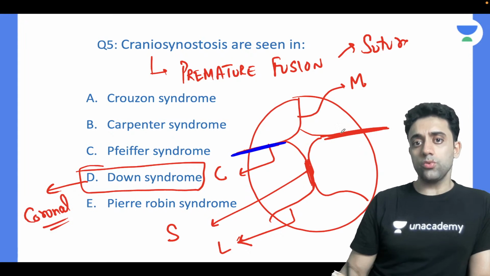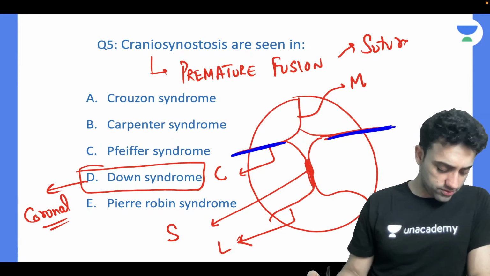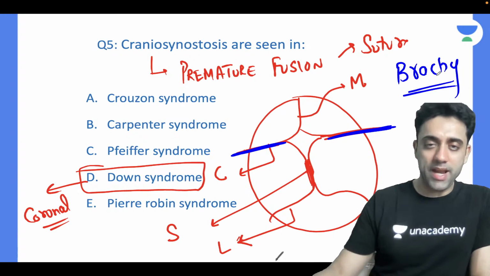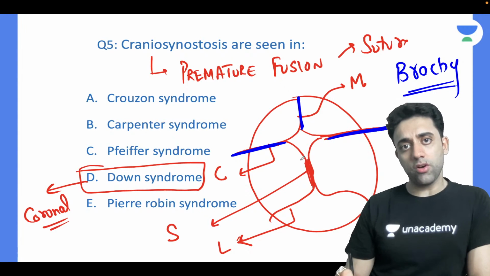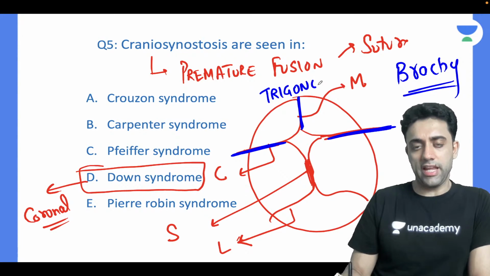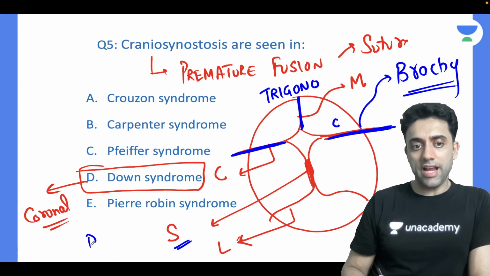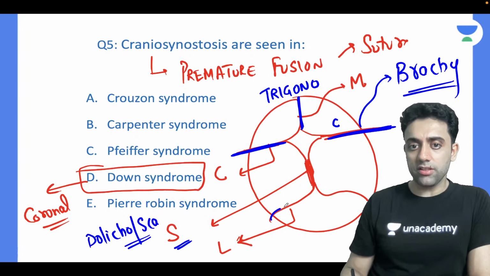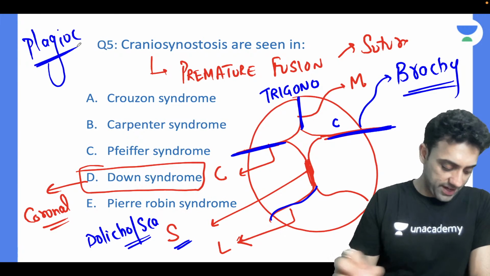And coronal suture premature fusion causes which craniosynostosis? Julie is right. It causes brachycephaly. Do you remember this? Can anyone tell me what metopic suture overlapping causes? Trigonocephaly. Coronal suture overlapping causes brachycephaly. Sagittal suture overlapping causes dolichocephaly, also known as scaphocephaly. And last but not the least, lambdoid suture craniosynostosis causes plagiocephaly.